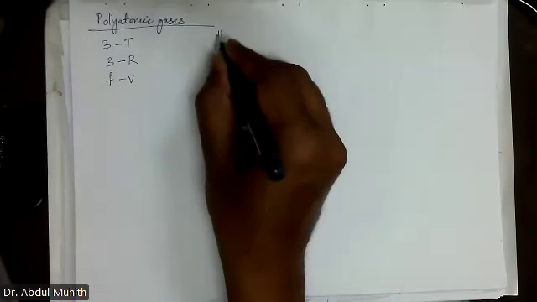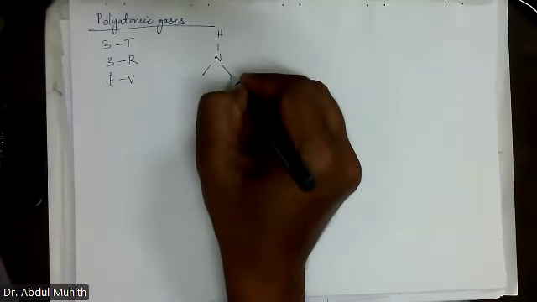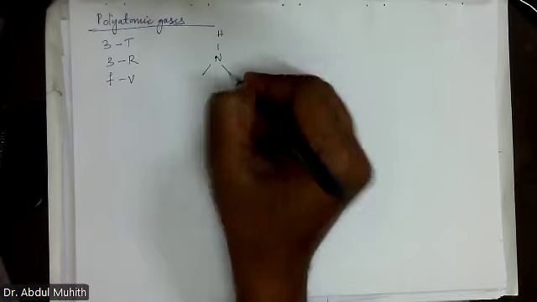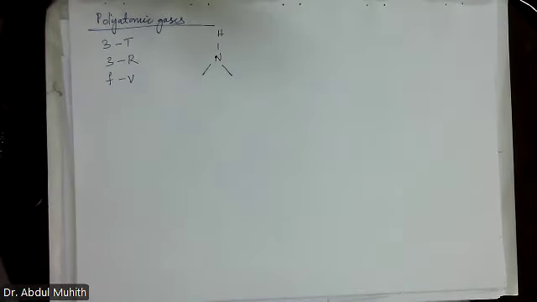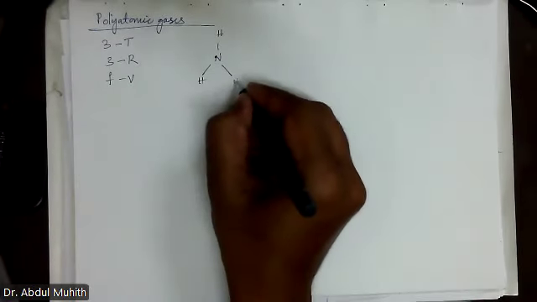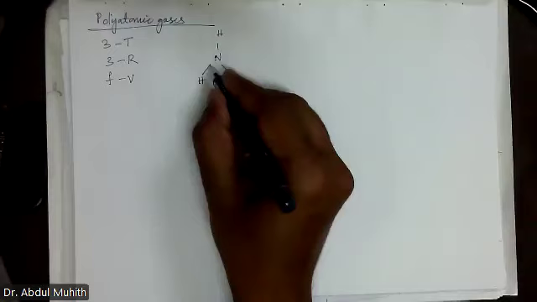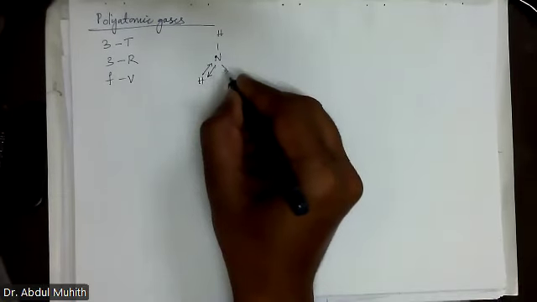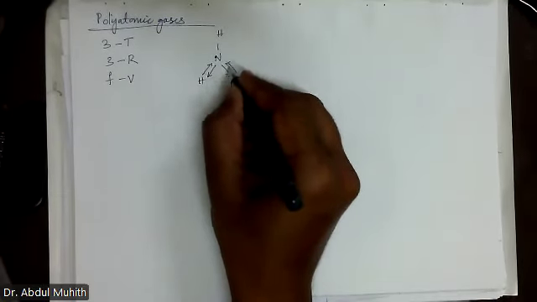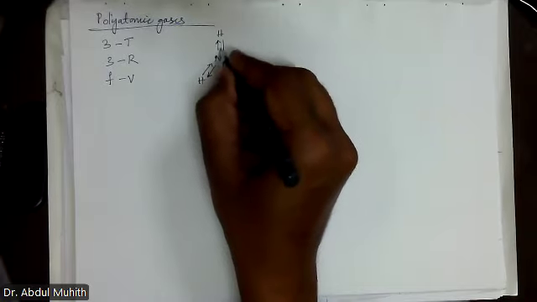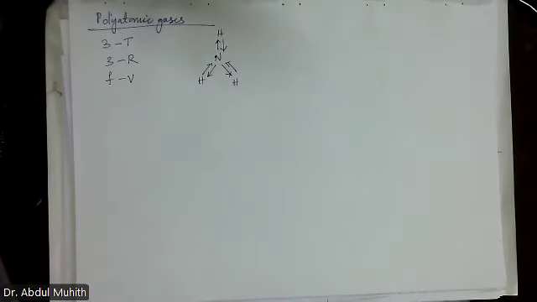It will be something like this. Is it correct? Chemistry people, is it correct? Is it planar? Yes. Perfect. So here the molecules will vibrate like this. We don't know how the vibration is taking place.